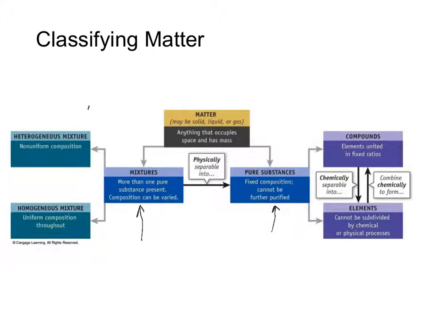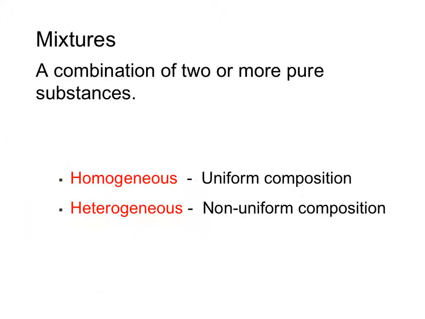Mixtures can be broken down into homogeneous or heterogeneous mixtures, which we'll discuss later. Likewise, pure substances can be broken down into compounds or elements. As the name implies, a mixture is a combination of two or more pure substances. There are two basic types of mixtures.